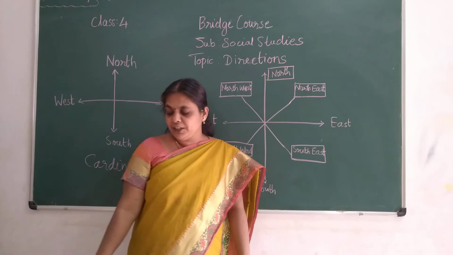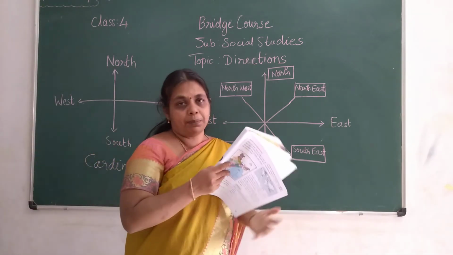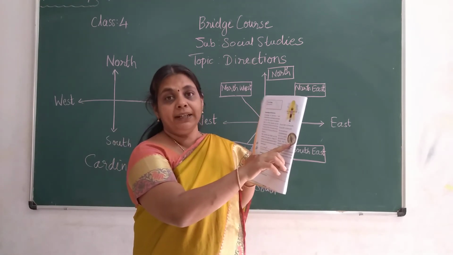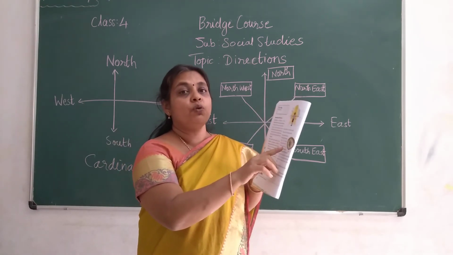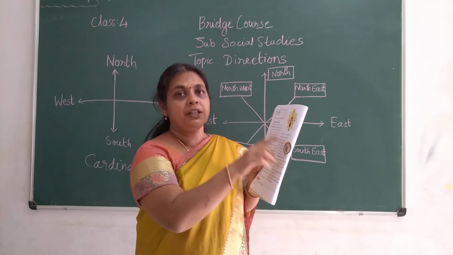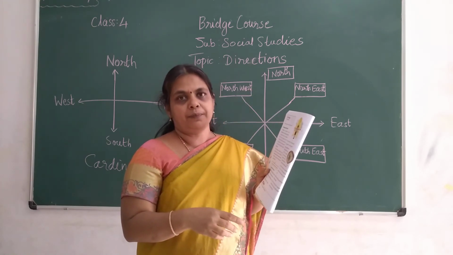Then there is one more instrument, children, called a compass. This compass has a magnetic needle inside it. This magnetic needle, one point, will always show towards the north, children.